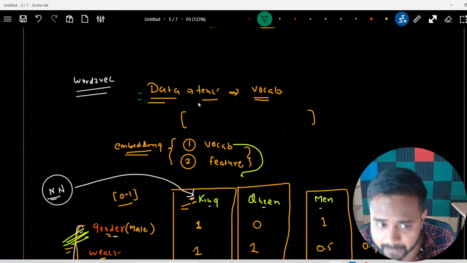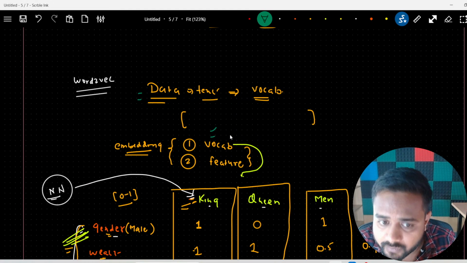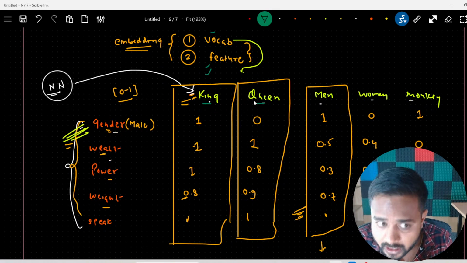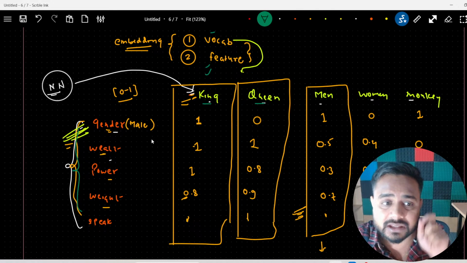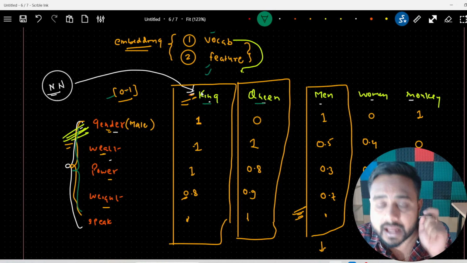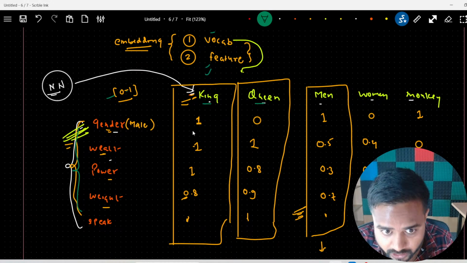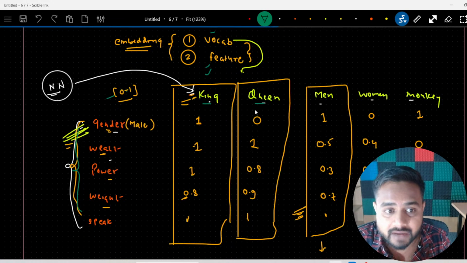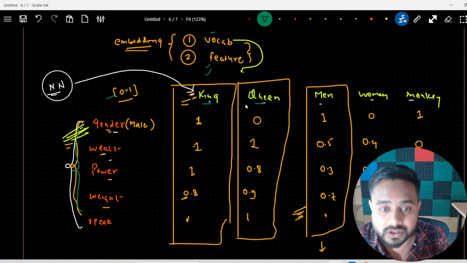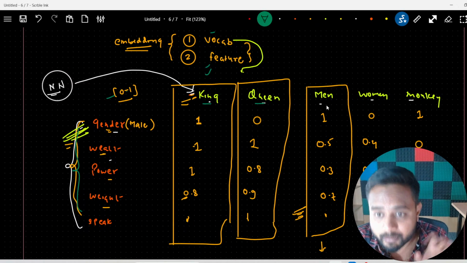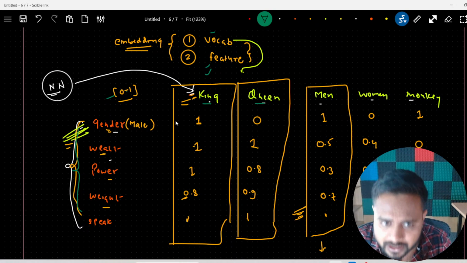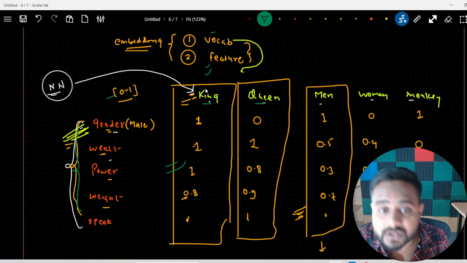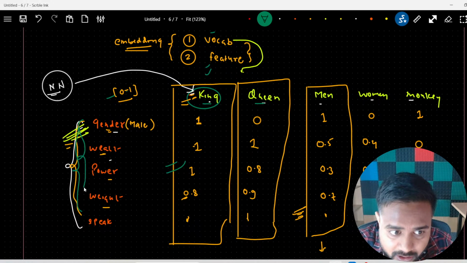So let's say we have data, and from that data I'm going to create a vocabulary, and from that vocabulary I'm going to create features. So here this is my vocabulary, and this is the feature. We'll assign a value between 0 and 1 to each vocabulary word based on a feature. Here I'm talking about the king. King has a gender, male, so here it is 1. Queen is female, so here it is 0. Man is 1, woman is 0, monkey is 1. Like this I will be giving a number, and this is my one vector, which is representing this king based on this particular feature.